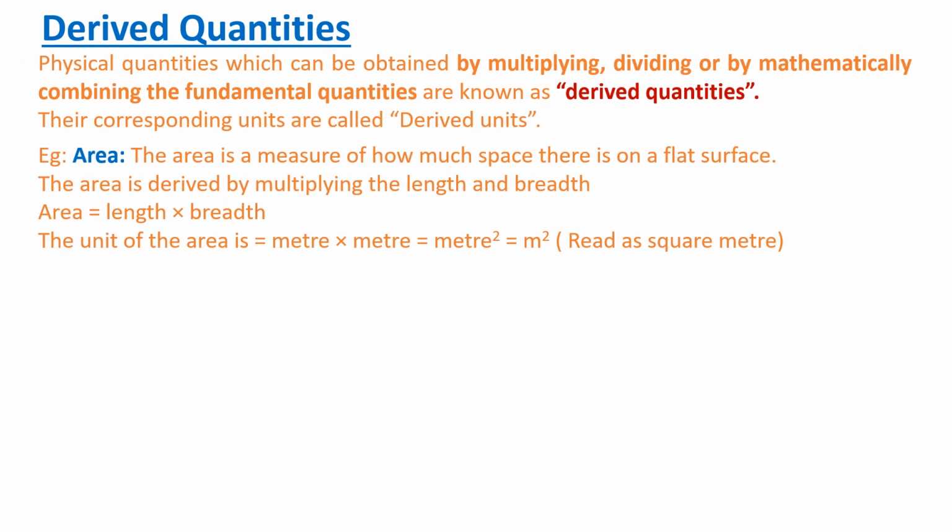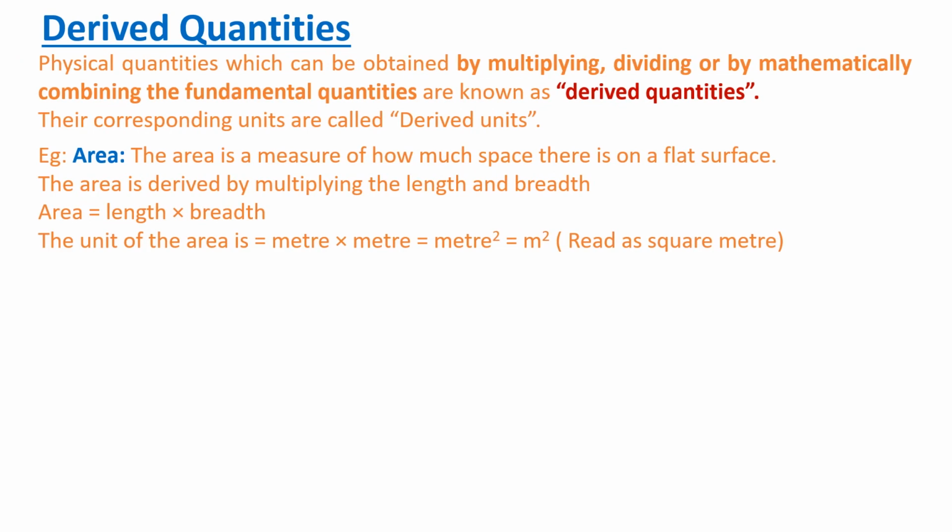For example, area. The area is a measure of how much space there is on a flat surface. ஏரியான்னு எதை சொல்லுவோம்? ஒரு flat surfaceஐ சொல்லுவோம். ஒரு boundaryக்குள்ள ஒரு surface எந்த அளவுக்கு இருக்கோ அதைத்தான் நாம area என்று சொல்லுவோம். How much space there is on a flat surface, அதான் area. The area is derived by multiplying the length and breadth.